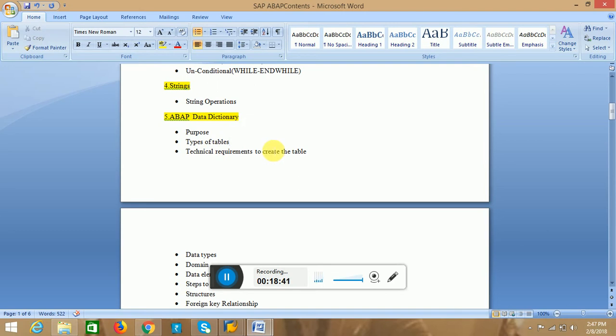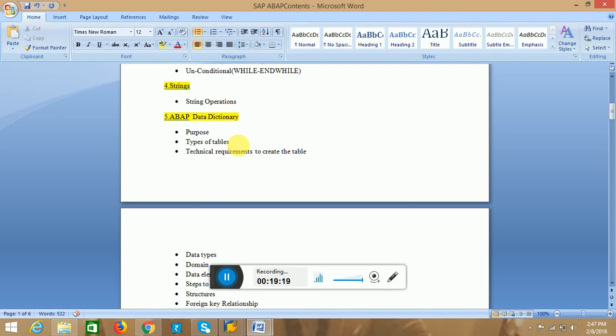In the data dictionary we will specify the different types of tables, like database tables and internal tables. If we come to the database tables, we have standard tables. Yes, we have different types of tables, that is database tables and internal tables. And in those we have three types: the transparent tables, pool tables, and cluster tables.